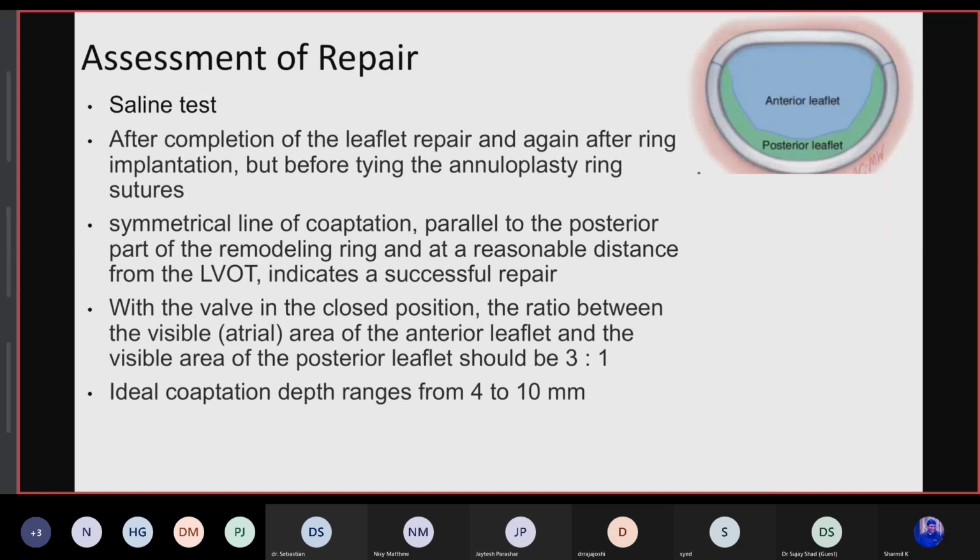If the coaptation length is less than 4 millimeters, it should be corrected by resection of the restrictive chordae, or cleft closure, or downsizing the ring, because shorter coaptation will limit the repair outcome. And if the depth is more than 10 millimeters, which will cause SAM, it also has to be corrected before weaning.